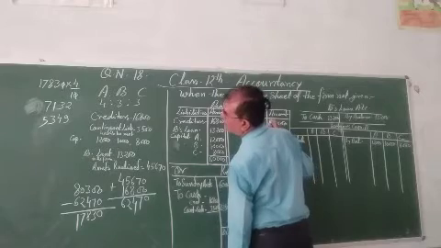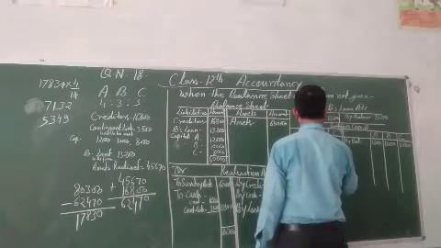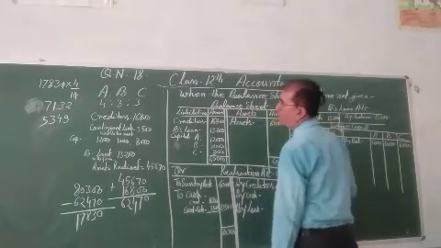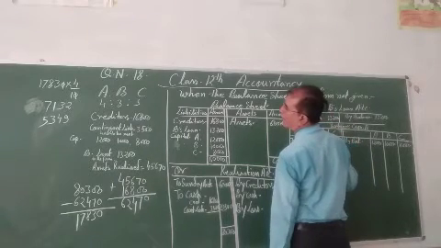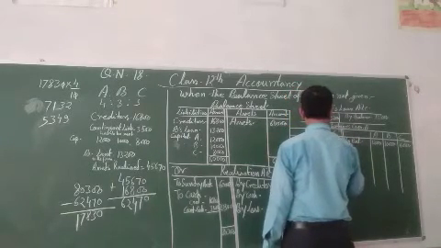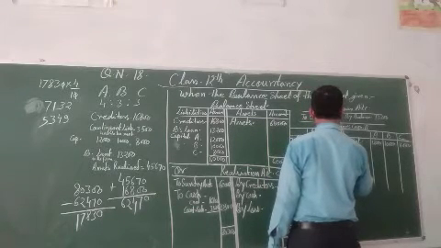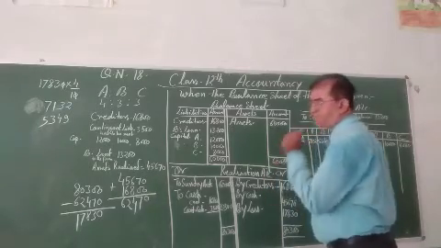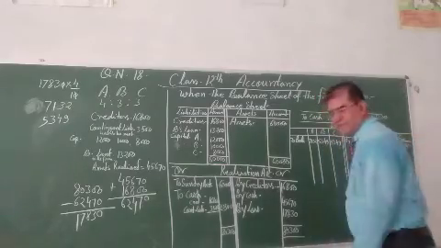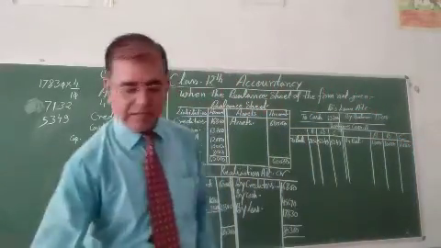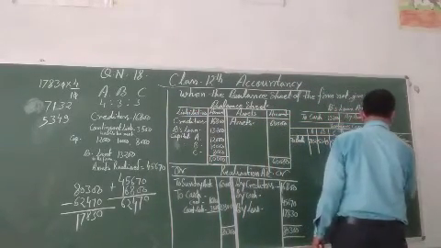A share 7,132, B share 5,349, C share 5,349. Just total this account to find the final payment for the partners.